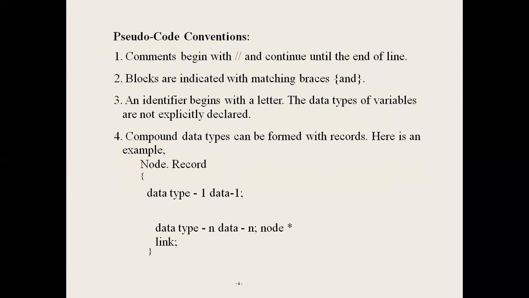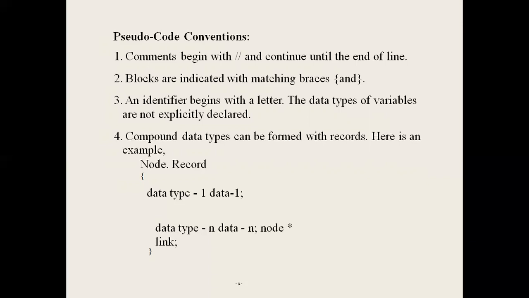Pseudocode conventions. First one, comment lines. A comment line begins with a double slash and continues until the end of the line. Second one, blocks. Blocks are indicated with matching braces, open brace and closed brace.